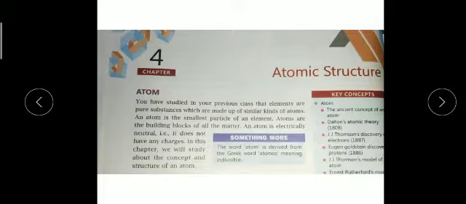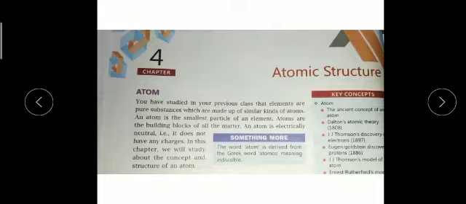I also explained to you children that an atom is electrically neutral because it contains an equal number of electrons and protons, as we all know about the structure of an atom. It contains the subatomic particles electrons, protons and neutrons, and protons are always equal to electrons. E is equal to P, right? So an atom is electrically neutral, it doesn't contain any charge. The charges cancel out due to the equal number of protons and electrons present inside the atom.